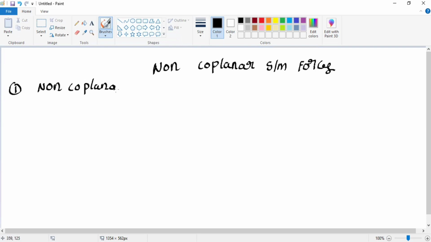The first one is the non-coplanar concurrent system of forces.